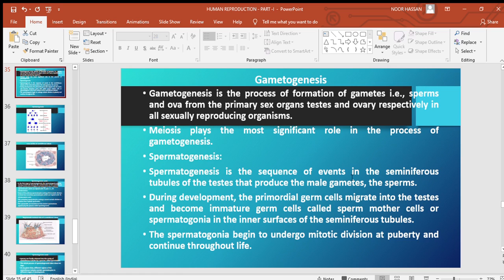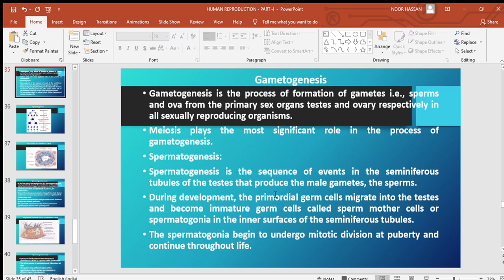It's the sequence of events in the seminiferous tubules of the testis that produce the male gametes, the sperms. So, what happens is, during the embryonic development itself, the primordial germ cells migrate into the testis and they become immature germ cells called sperm mother cells or spermatogonia. And this occurs in the inner surfaces of the seminiferous tubules.